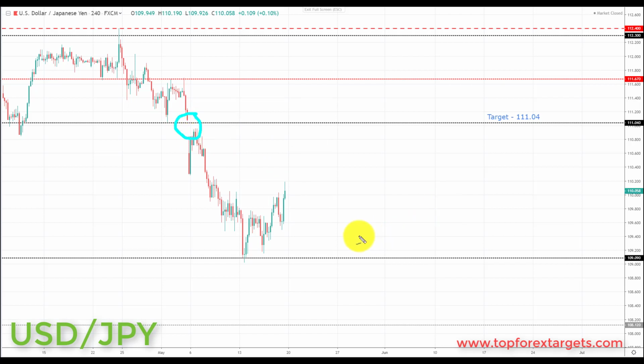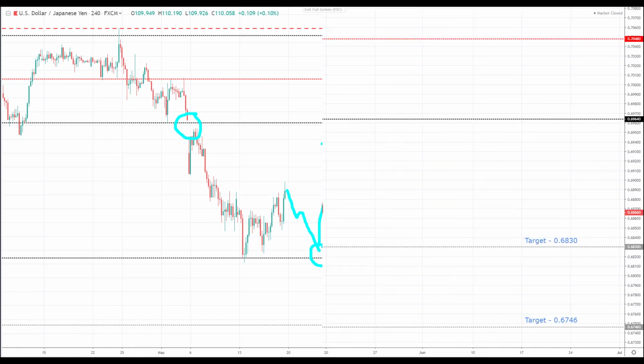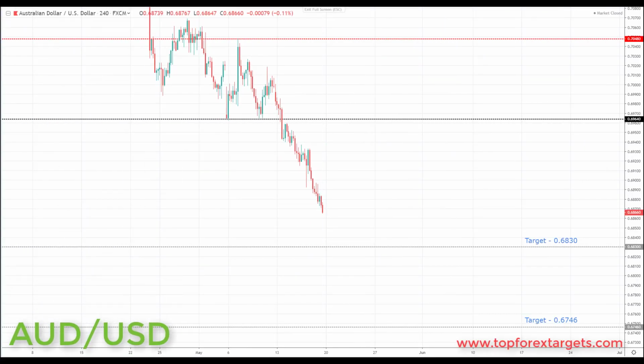So very simply put, going into next week, we're looking for the 109.090 to hold. If we can get a small correction, possibly even one more retest of the 109.090, this is going to be a great opportunity to start to look for further advances to the upside in the US dollar Japanese yen. And we're going to be looking up towards the next key area of resistance to the upside, and also the area of this previous gap at the 111.040. So next market we're going to look at is Aussie dollar.